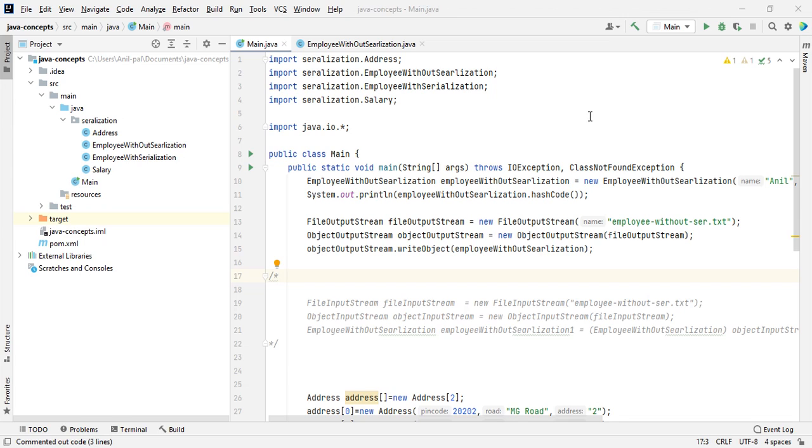So we have to transfer this object from one machine to another machine, and on the other machine we have to save this object. So we require some transformation so that we can transfer or save this object. That is serialization.